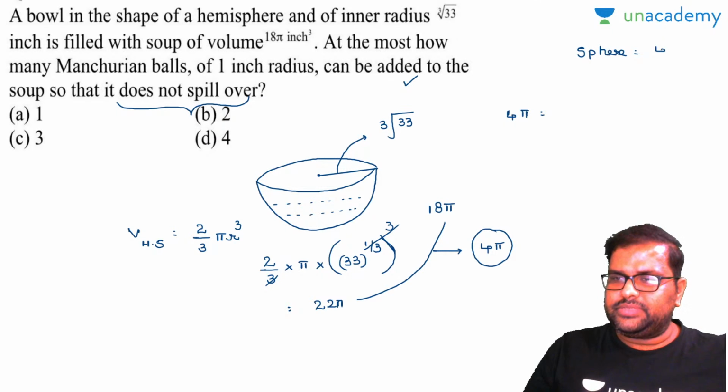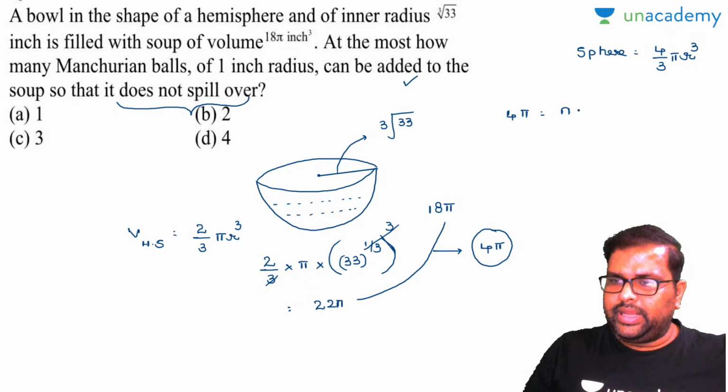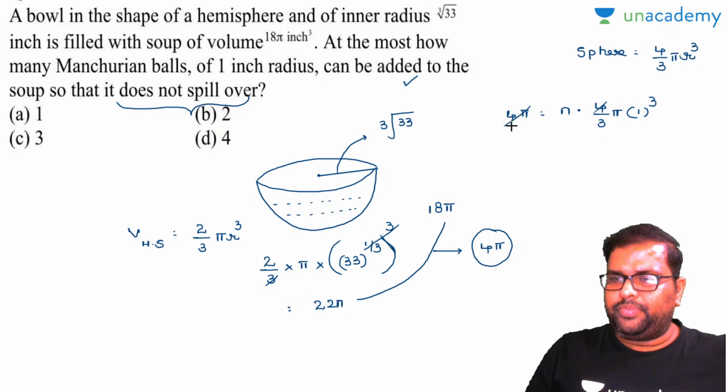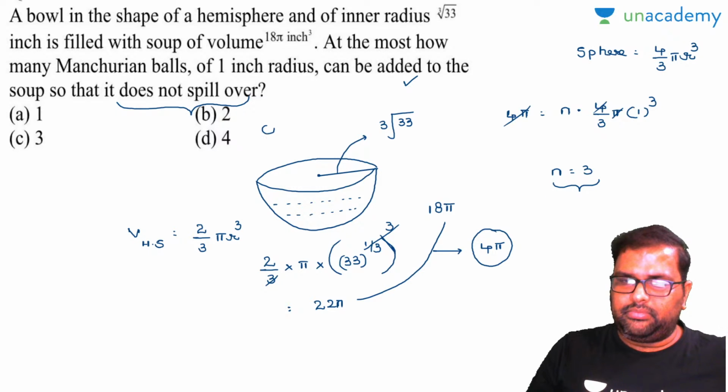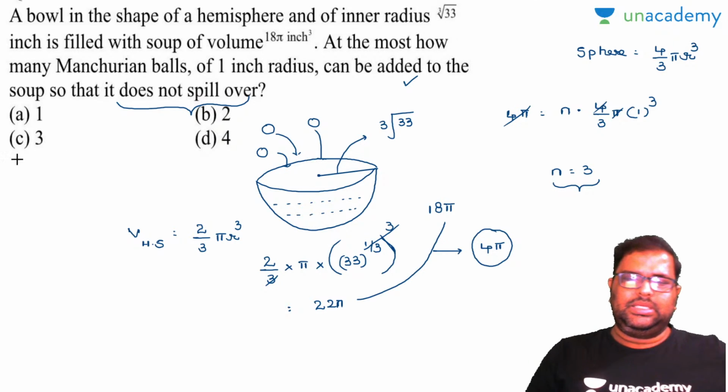Sphere volume is 4 by 3 pi r cube. So this 4 pi has to be equal to n, the number of Manchurian balls, times 4 by 3 pi r cube. The r cube value is 1. So 4 pi gets cancelled and your n value will be equal to 3. So at maximum you can throw 3 Manchurian balls into the soup so that the soup will not spill out. So your answer is 3.